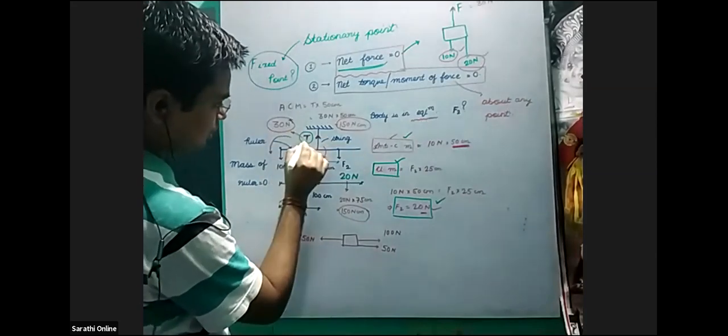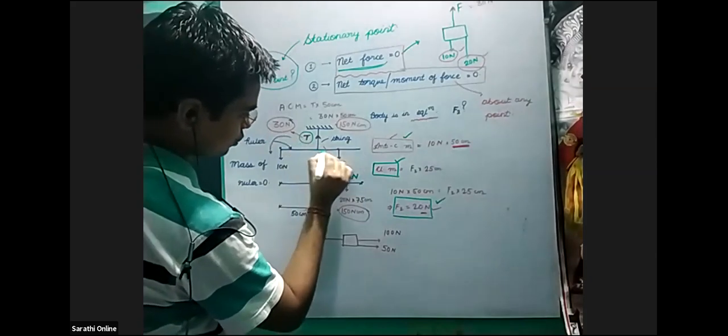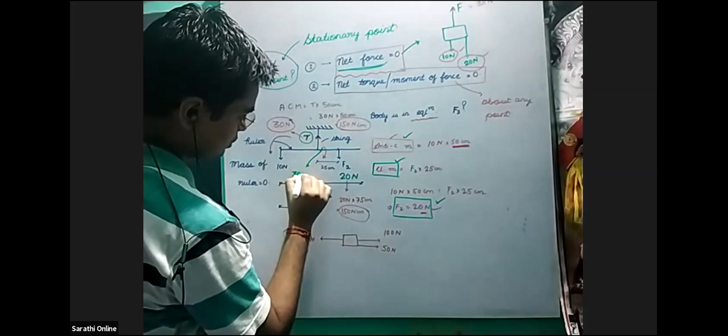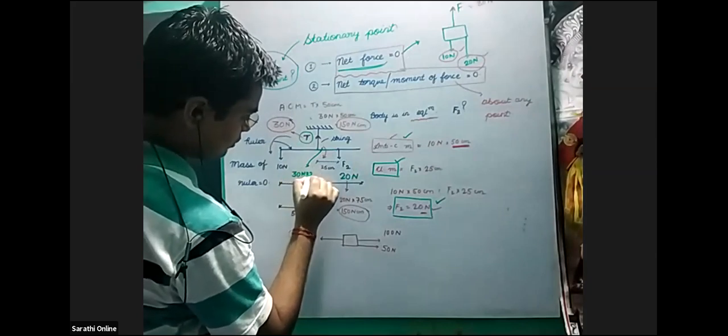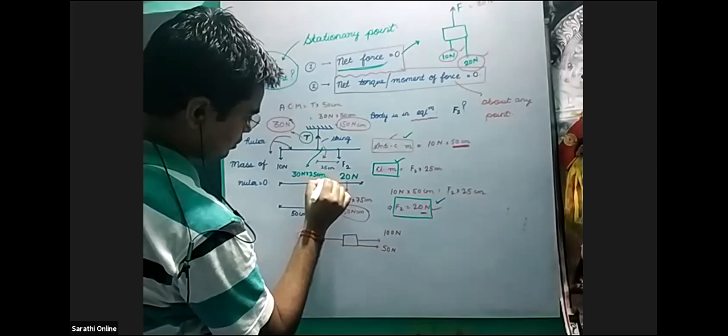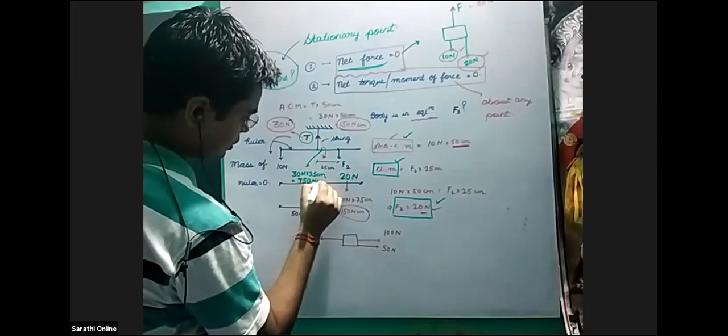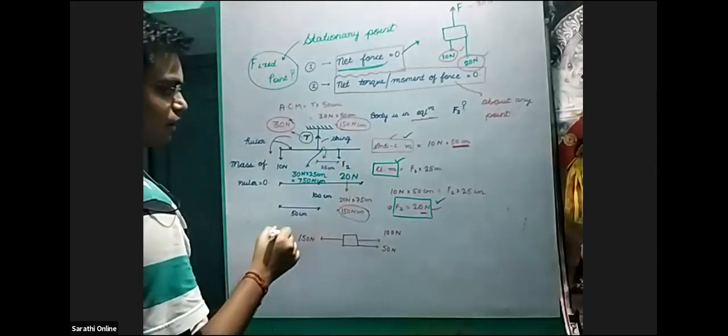Tension is 30 newtons, 30 newtons into 25 centimeters becomes 750 newton centimeters. This is the torque at this point.